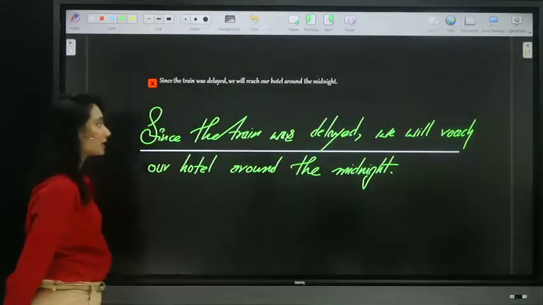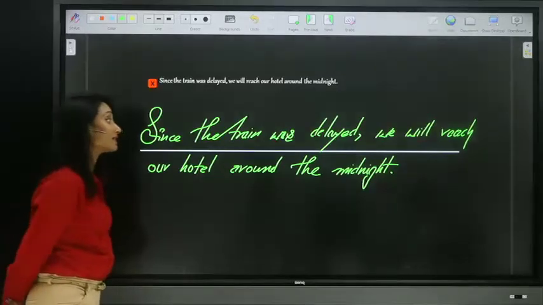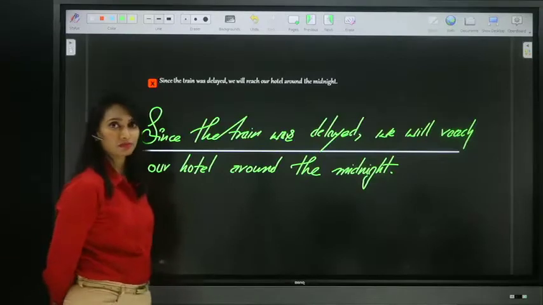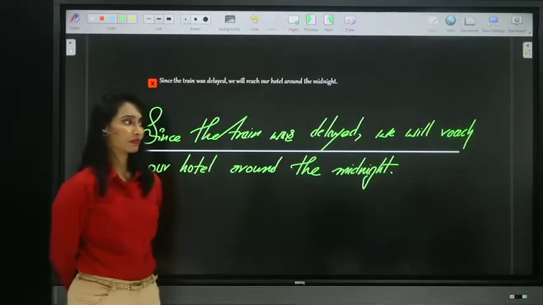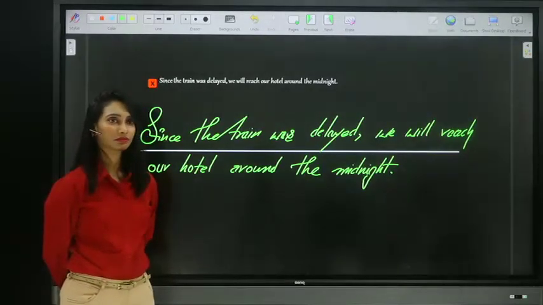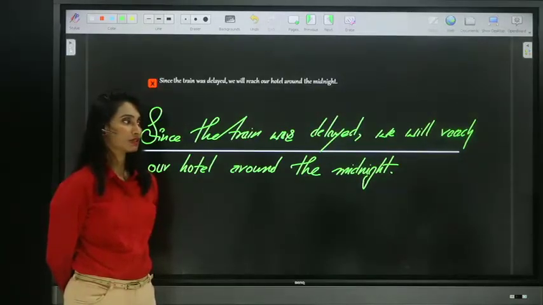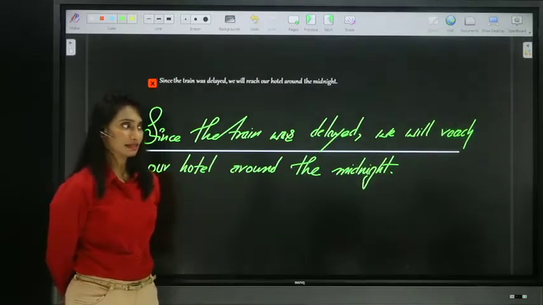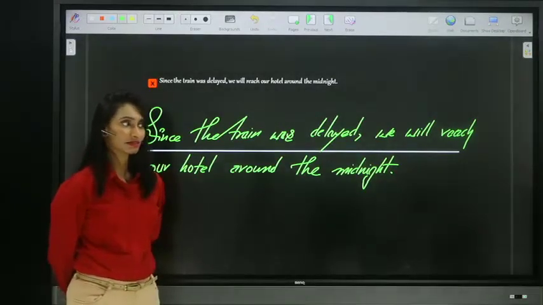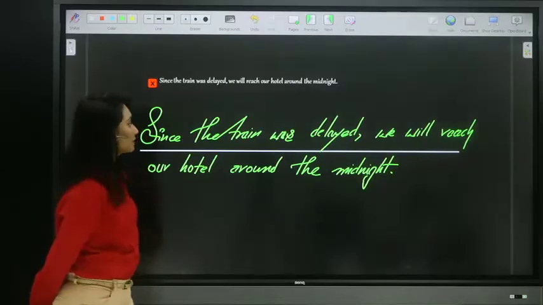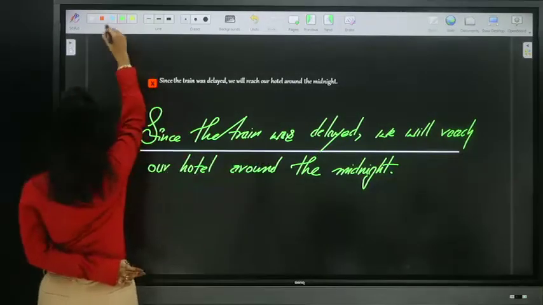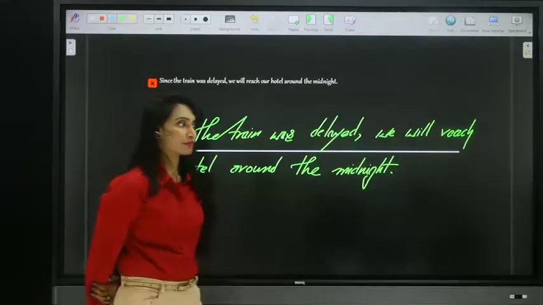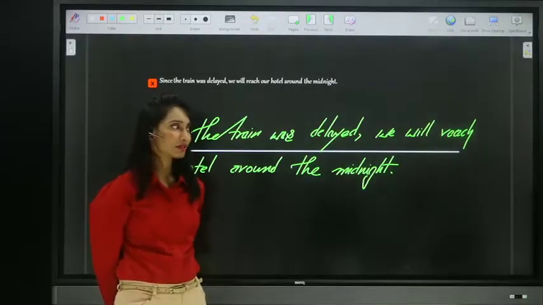Quick, try to find out the error. Since the train was delayed, we will reach our hotel around the midnight. Quick. Since the train was delayed, we will reach our hotel around. Yes, Angela, you're right. Why? Why? Why is it? Quick, guys, quick.